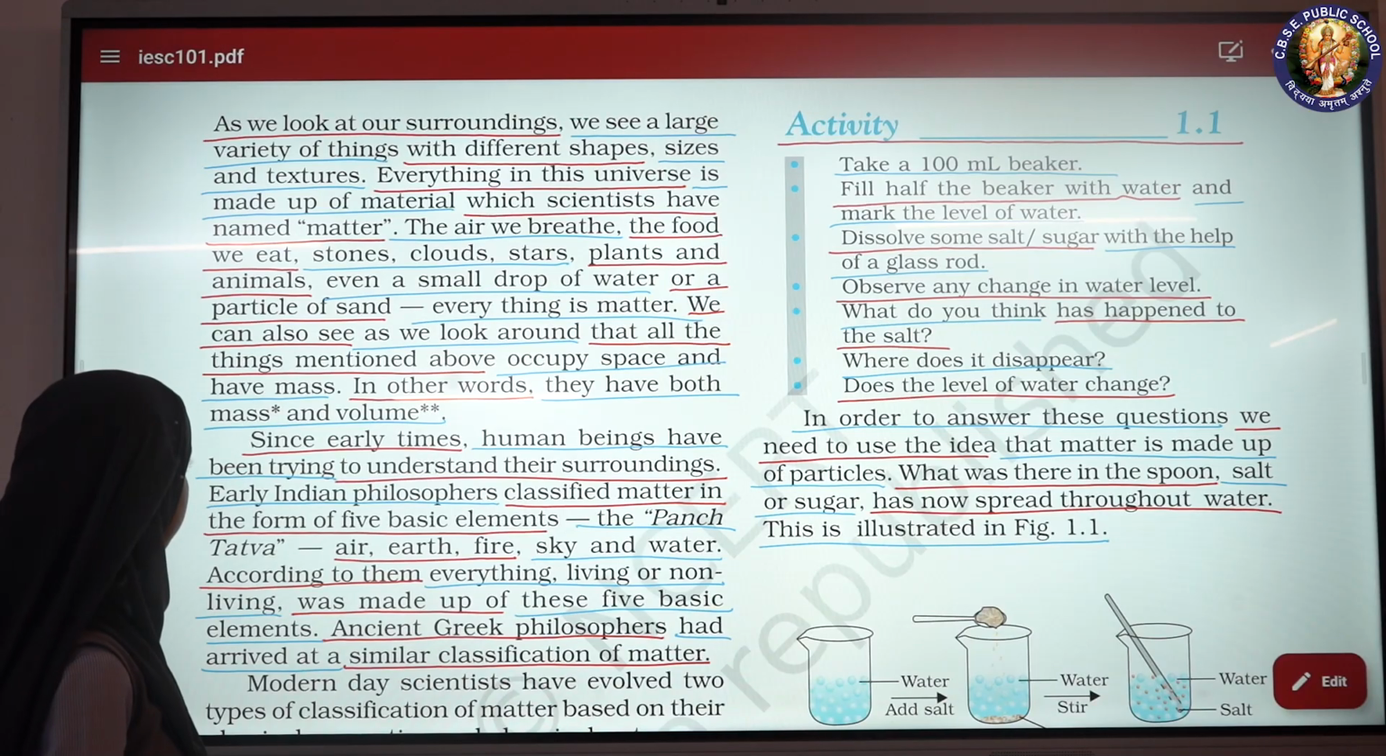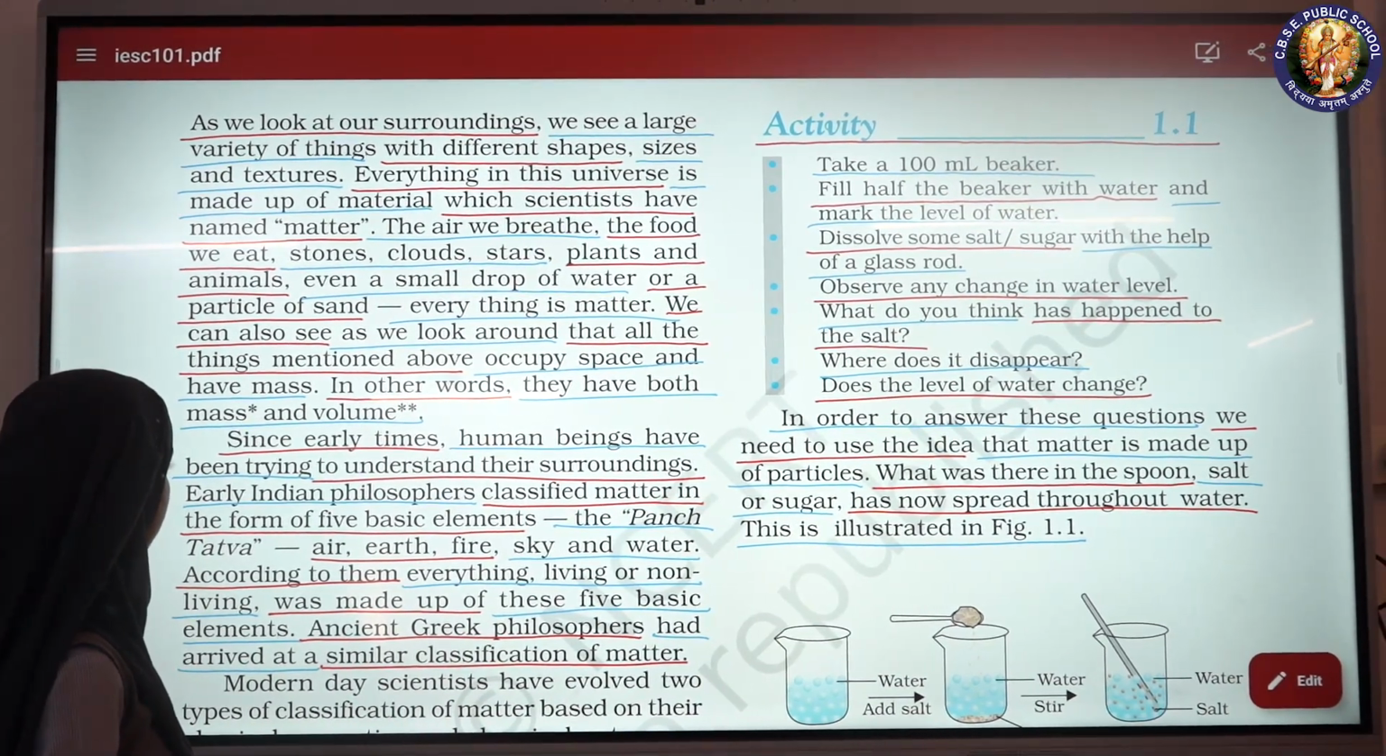The air we breathe, the food we eat, stones, clouds, stars, plants and animals, even a small drop of water or a particle of sand, everything is matter. We can also see, as we look around, that all the things mentioned above occupy space and have mass. In other words, they have both mass and volume.